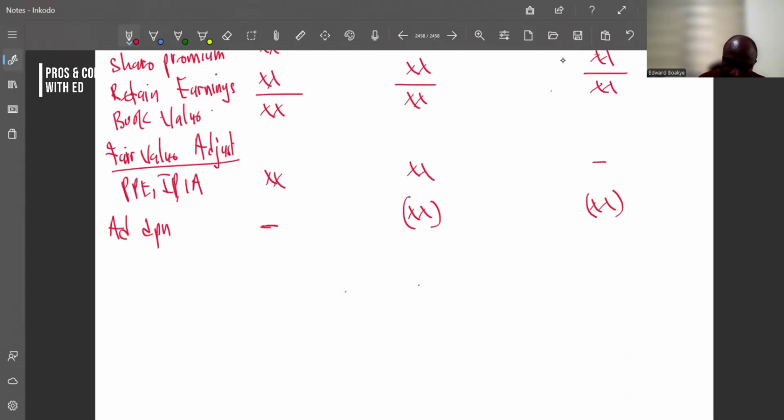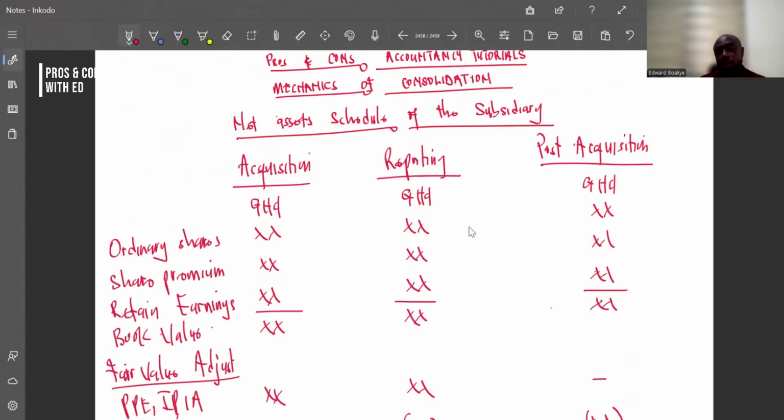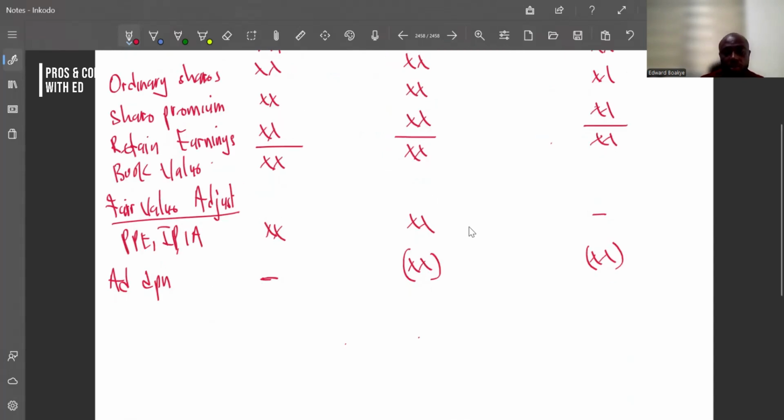So as I said, if let's say the subsidiary sold something to the parent, or to the associate, and made a profit, that profit we will have to take out, because you are not supposed to make any profit. So that profit will be part of what? The retained earnings, or let's say it will be part of the book values that we have. So we have to take it out. So we call something PUP, which means provision for unrealized profit. You have to unrealize the profit. You have to unrealize what? The profit.